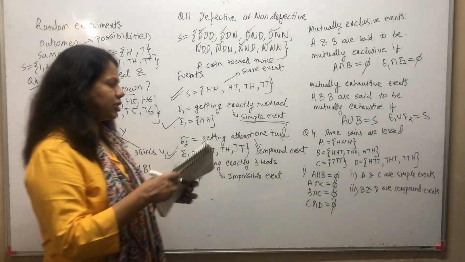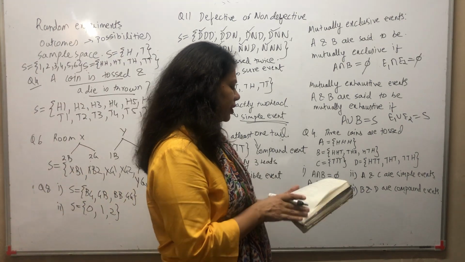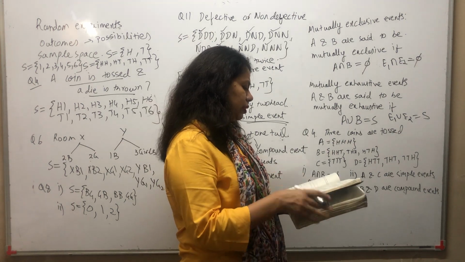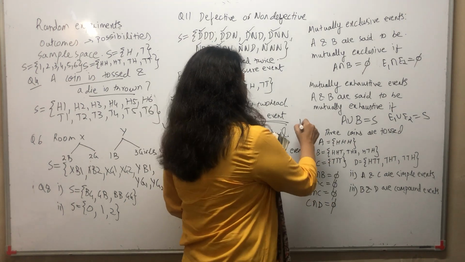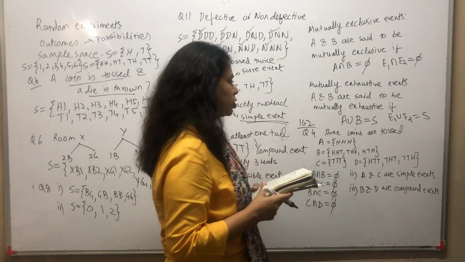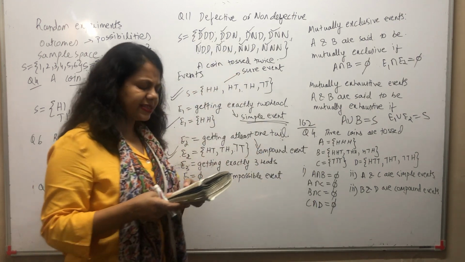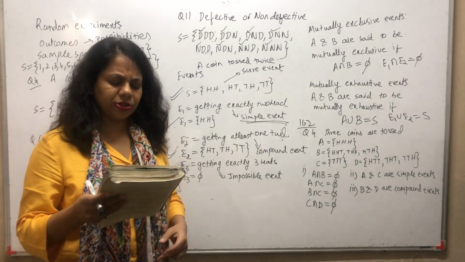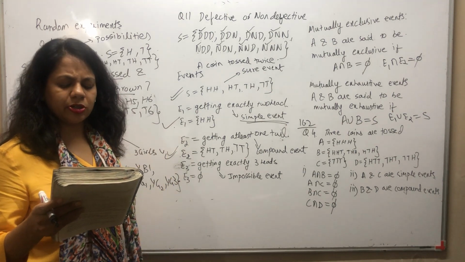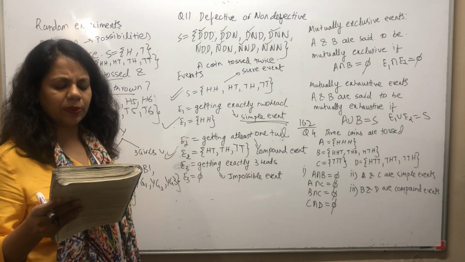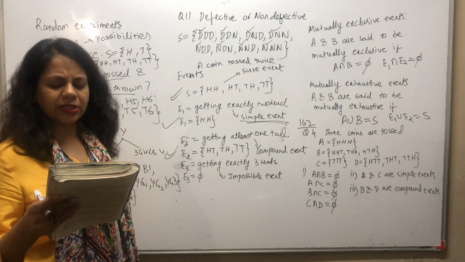Let's take up one question so that mutually exclusive and exhaustive is more clear to you. 16.2. I'm taking up question 4. I'll read out the question for you. 3 coins are tossed. Let A denote the event that 3 heads show up. B denote the event 2 heads and 1 tail.